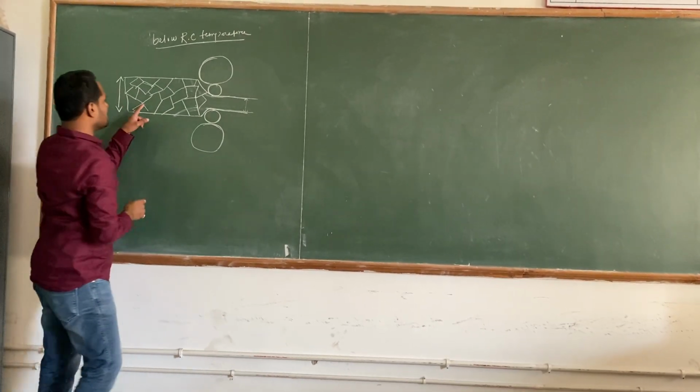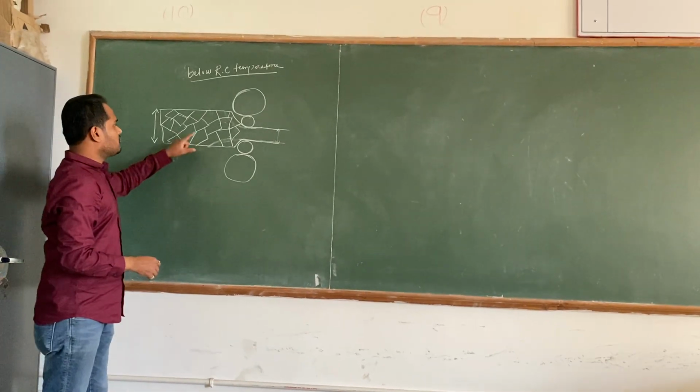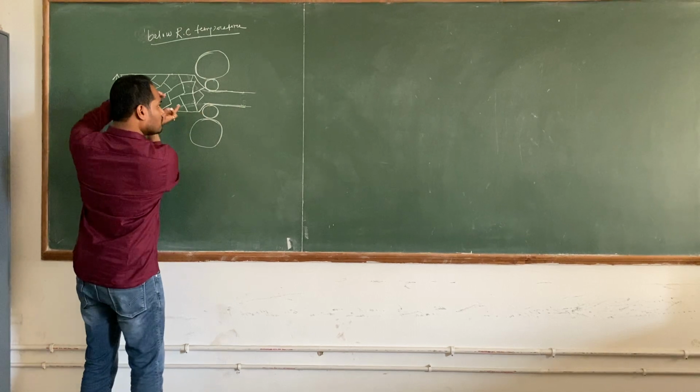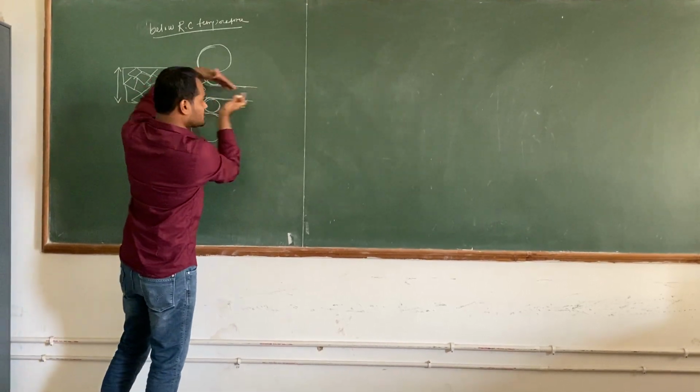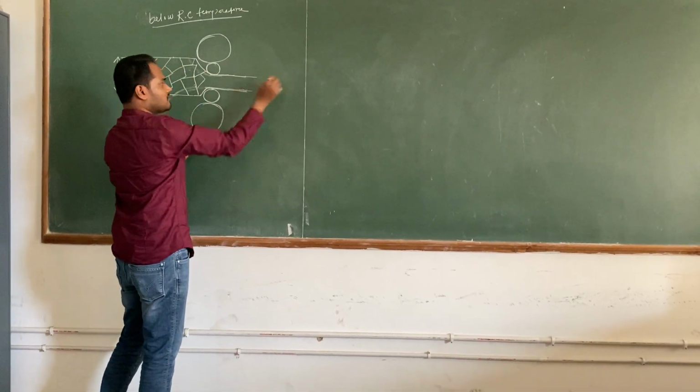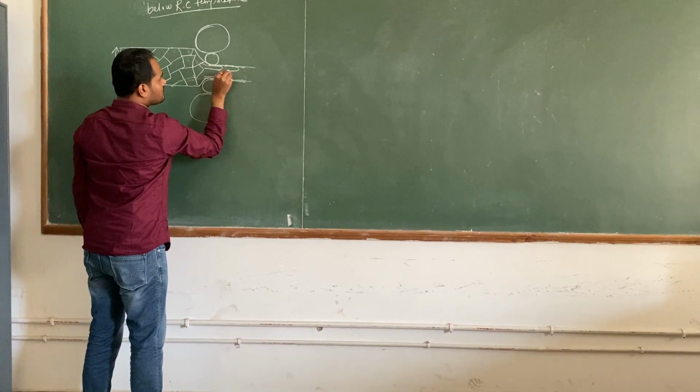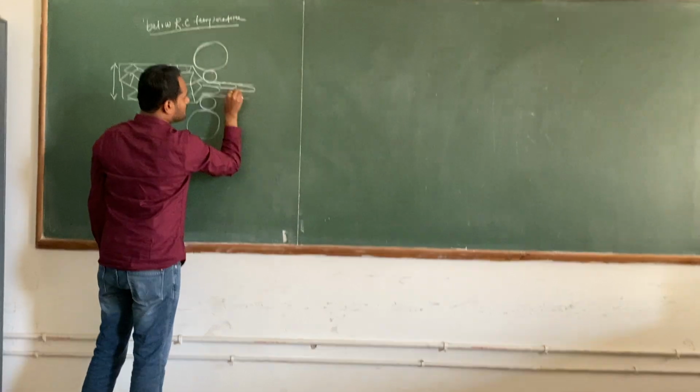So what will happen? See, these are equiaxial. But if you roll it, they will become elongated. Elongated means they will orient themselves in this direction. This is the rolling direction. You understand now? These grains will become like this.